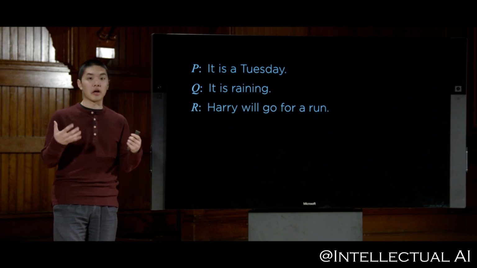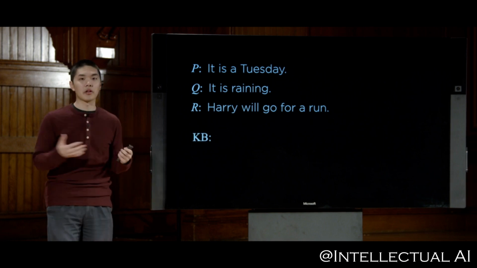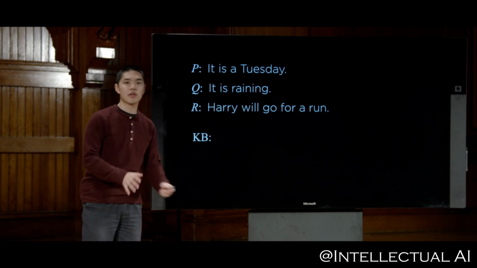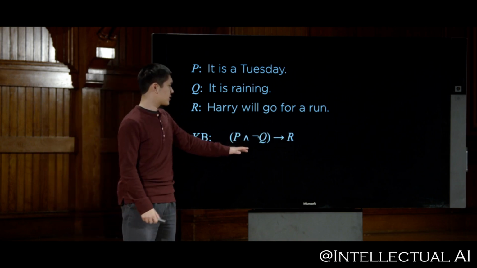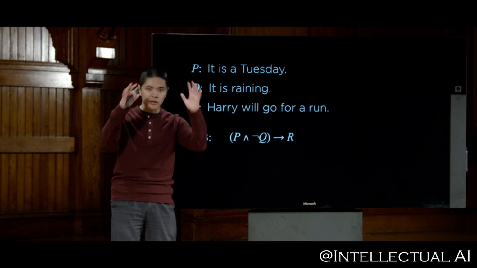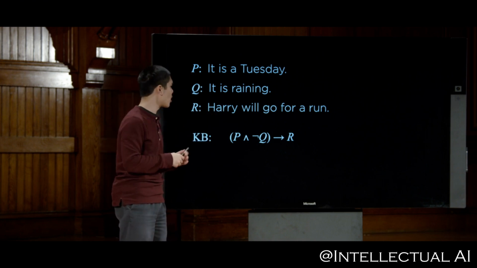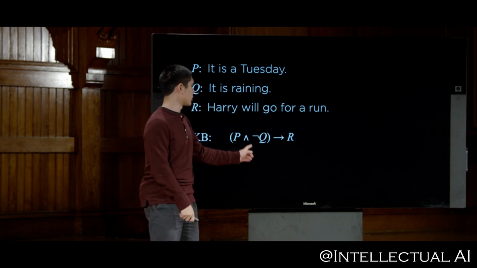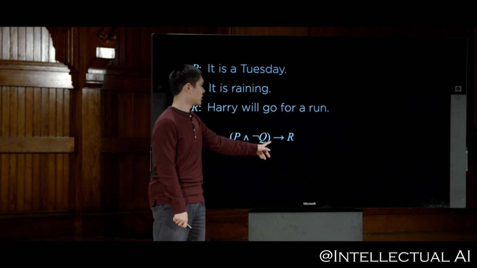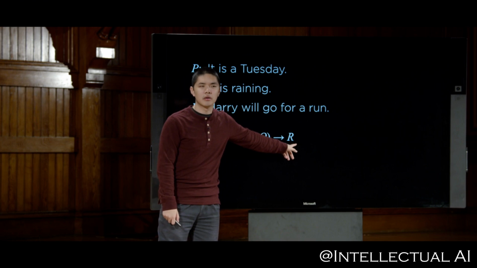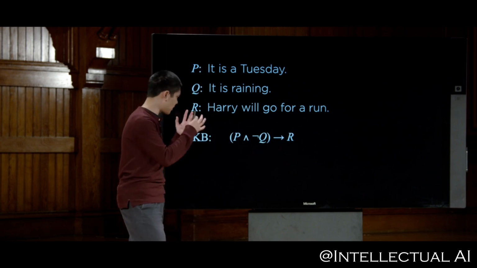Now we'll give ourselves, or an AI, access to a knowledge base, abbreviated to KB, the knowledge that we know about the world. We know this statement. All right, so let's try to parse it. The parentheses here are just used for precedence, so we can see what associates with what. But you would read this as P and not Q implies R. All right, so what does that mean? Let's put it piece by piece.